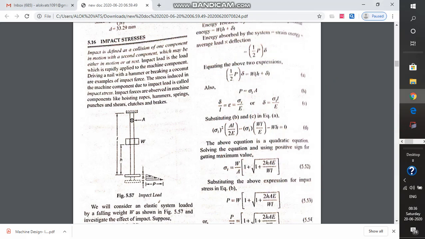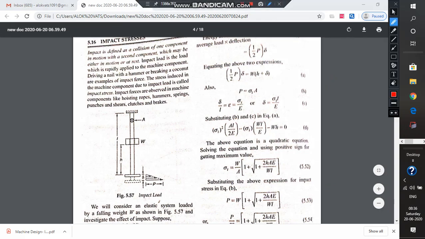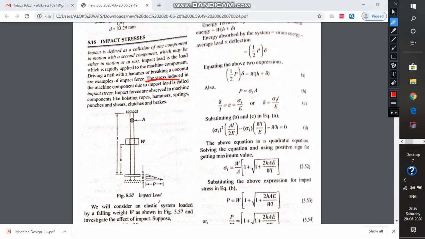Now what are impact stresses? Impact stresses are induced in the component due to impact. Impact forces are applied rapidly. Please note the word rapidly. They are applied very suddenly. They are not static, they are not gradual, they are applied suddenly.